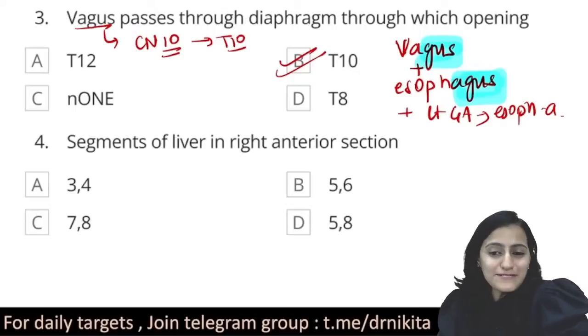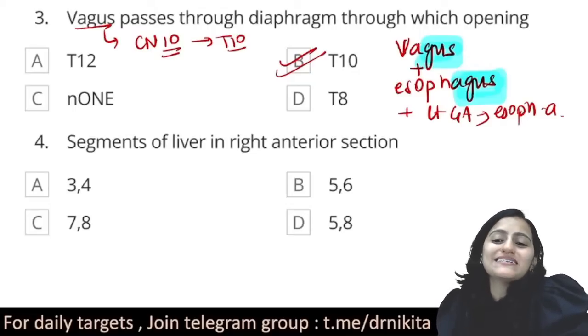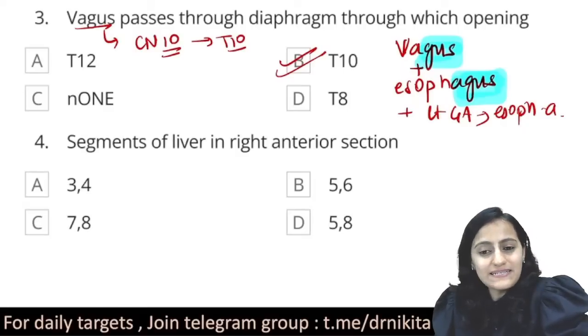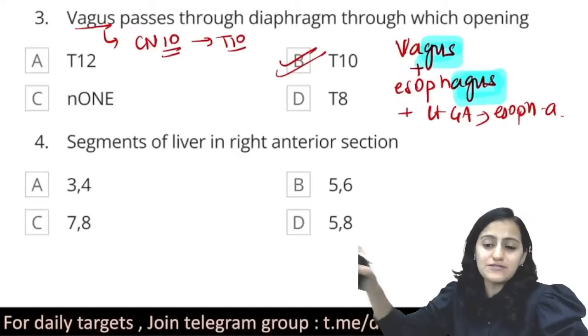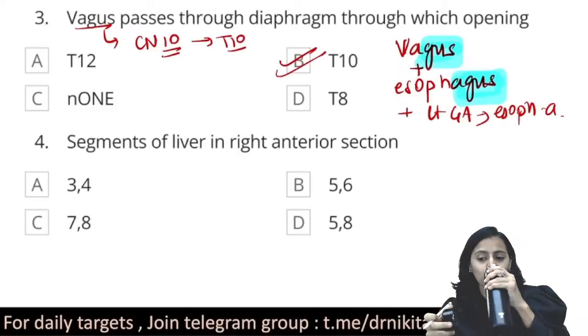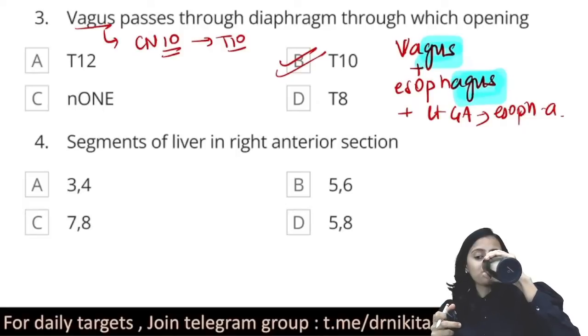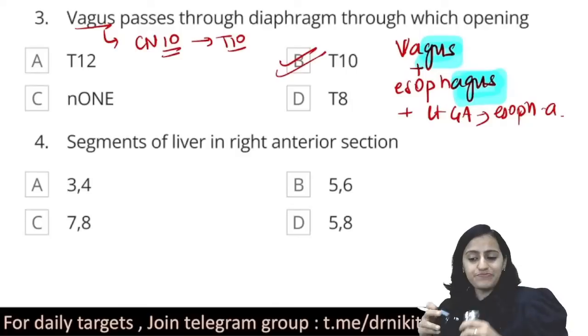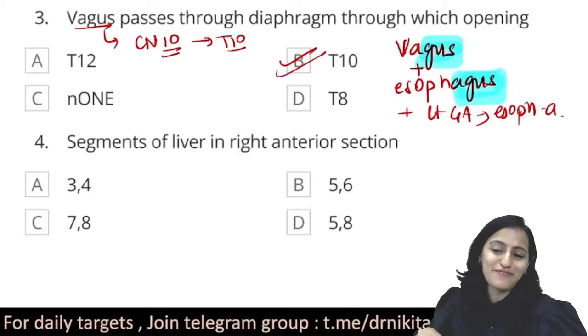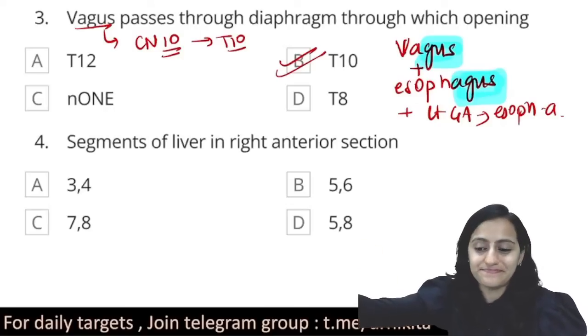Give me a quick thumbs up so that we can move on to the next question. Very, very important next question, that is the segments of liver. Very good, Tanay. That's a good mnemonic also there. Voice of America, that is vena cava, esophagus and aorta.